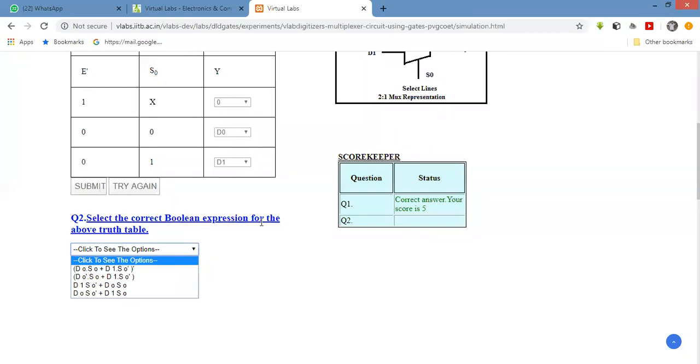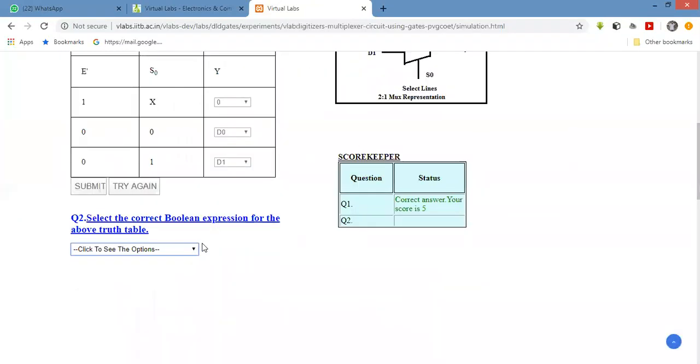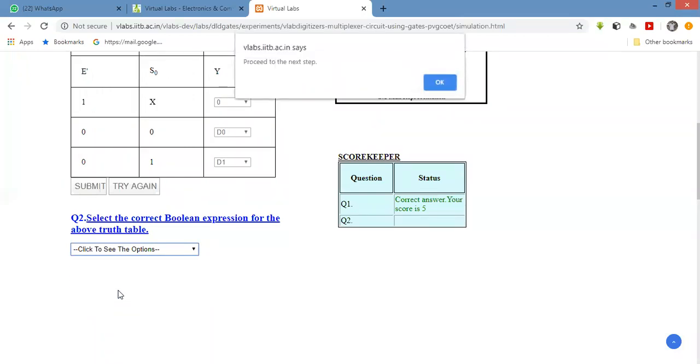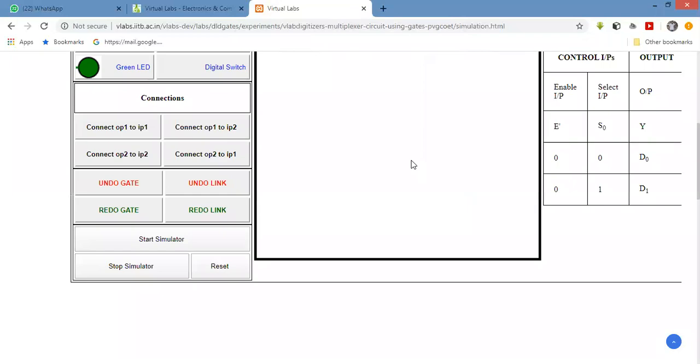Select the correct Boolean expression for the above truth table. For this truth table, the correct equation is D0 dot S0 bar plus D1 dot S0. It is the correct equation. Next, we have to start